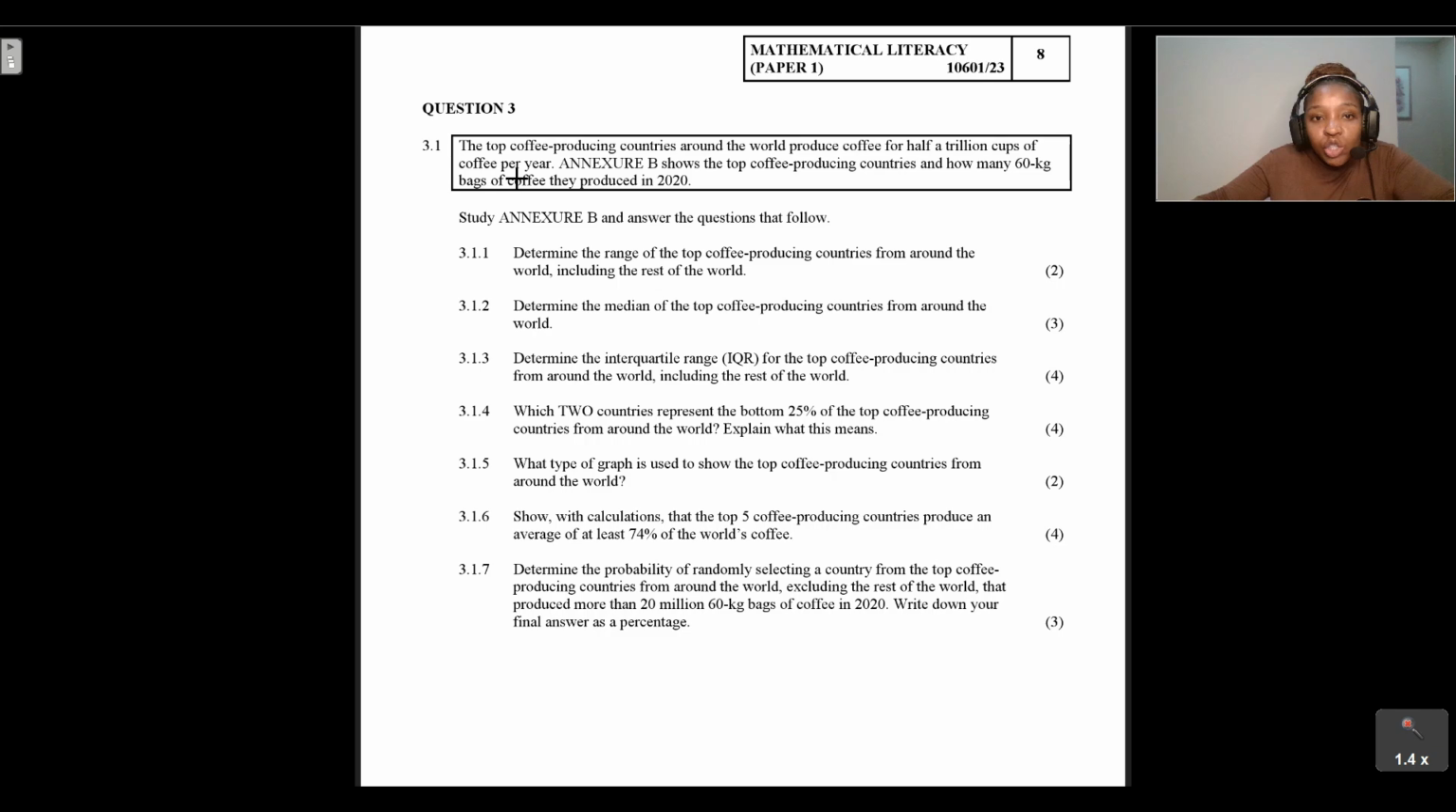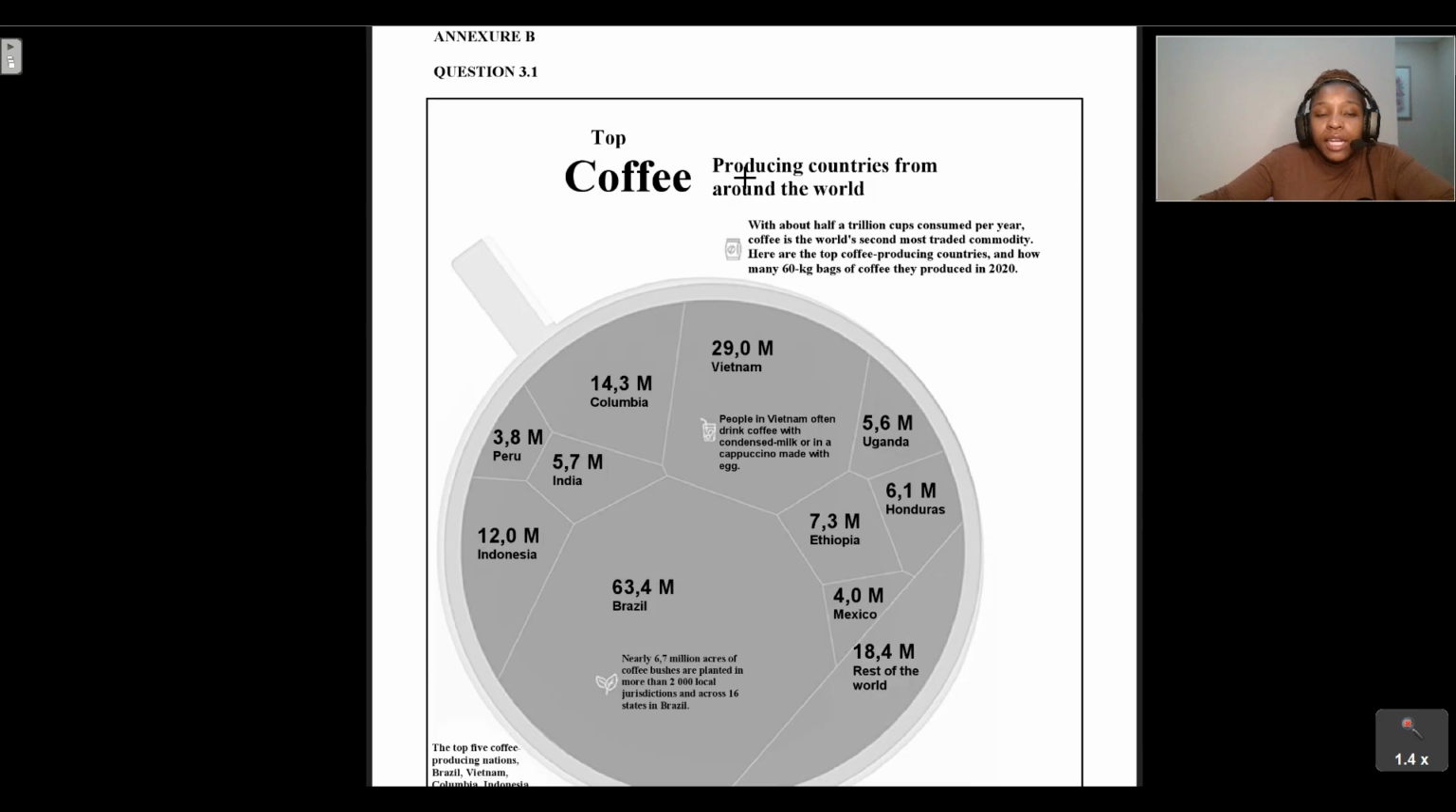Question 3.1 says the top coffee producing countries around the world produce coffee for 500 billion cups of coffee per year. And Extra B shows the top coffee producing countries and how many 60 kg bags of coffee they produced in 2020. We are asked to study Extra B and answer the questions that follow. So let's have a look at Extra B.